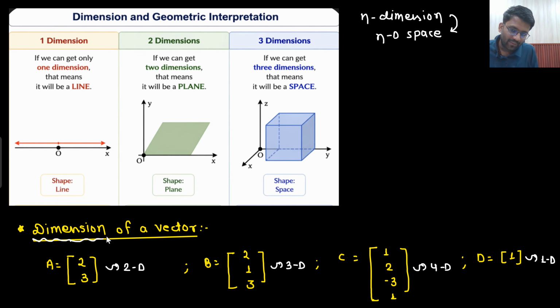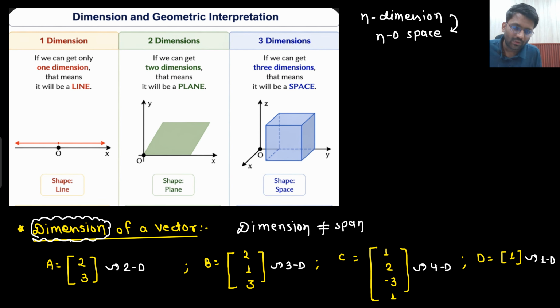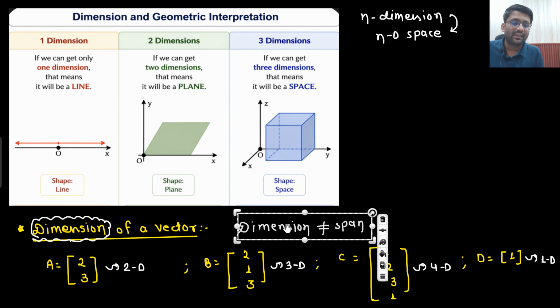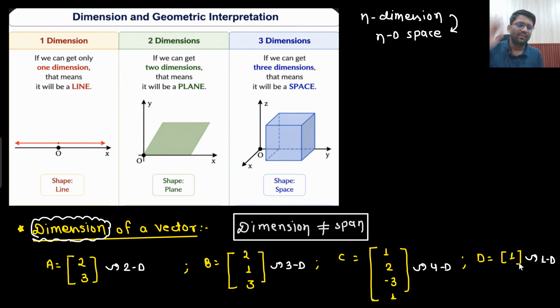This word is very important. Dimension. Eventually you will be getting confused with the word dimension and span. So here I am writing that dimension doesn't mean span. Dimension is not equal to span, because you will be getting confused here. We are talking about the dimension of a vector. That means here 2i cap plus j cap plus 3k cap, or 1i cap plus 2j cap minus 3k cap plus l cap. Some one more dimension we are taking. So we are talking about the fact that there are four coefficients. That's why this is known as dimension.